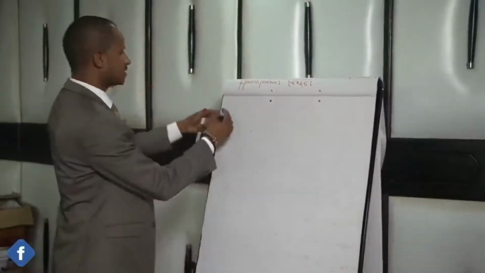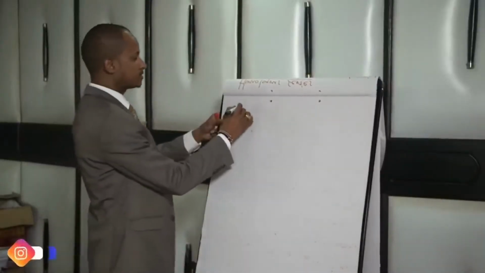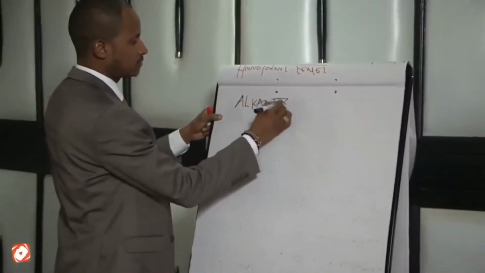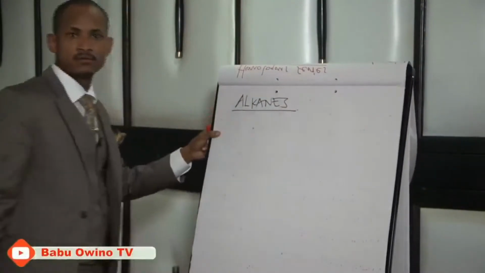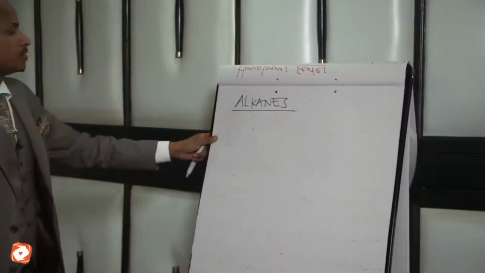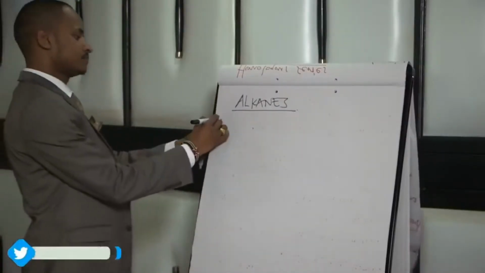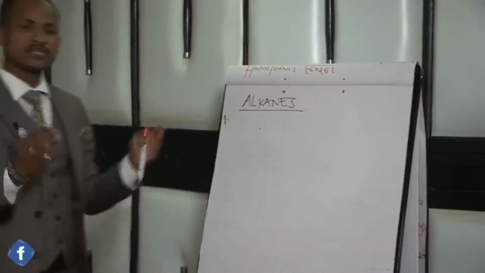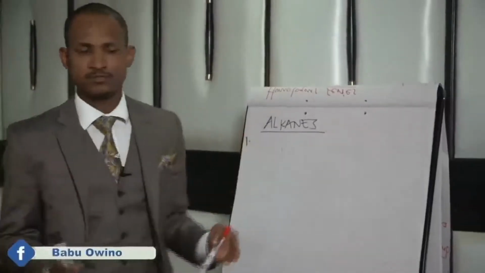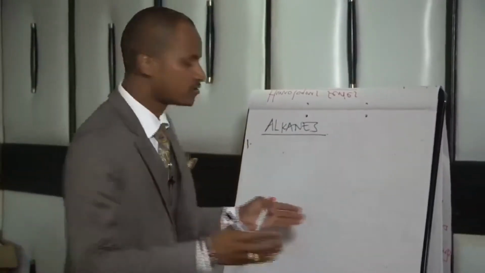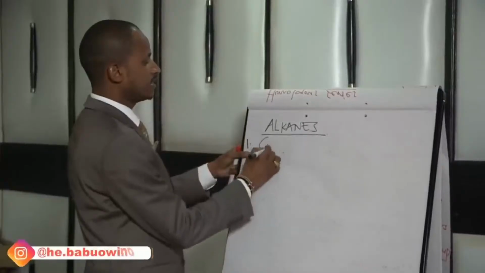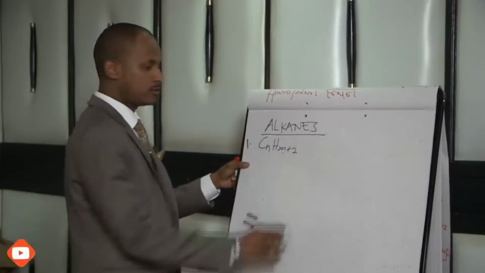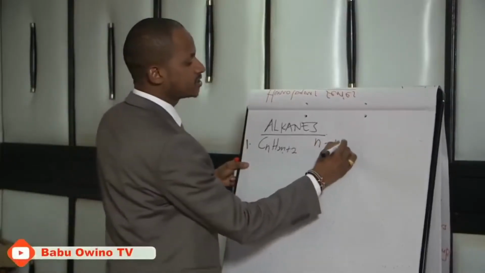So from here we'll start with alkanes. Alkanes are saturated hydrocarbons with the general formula CnH2n+2, where n is an integer.